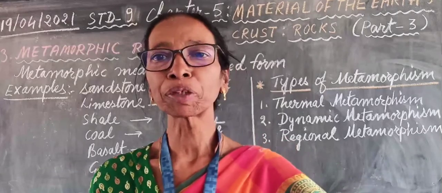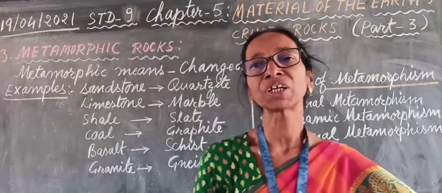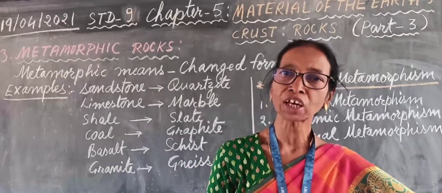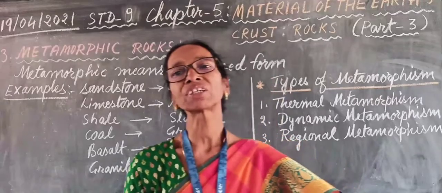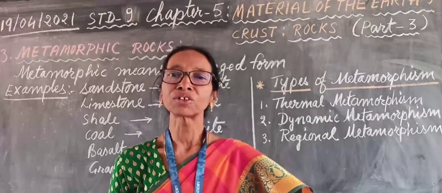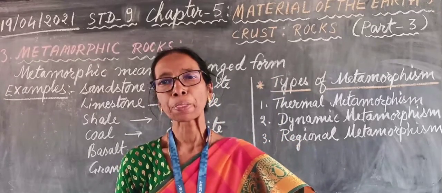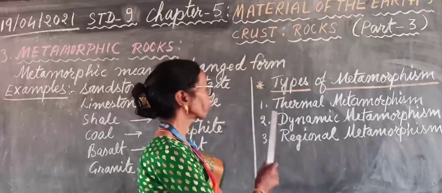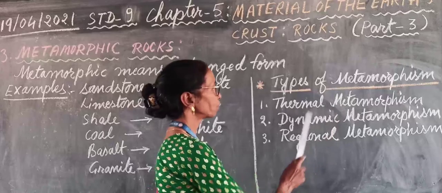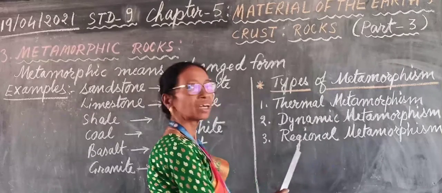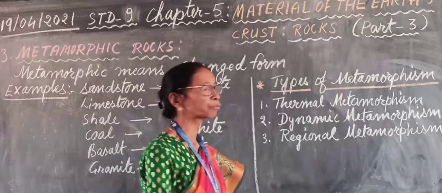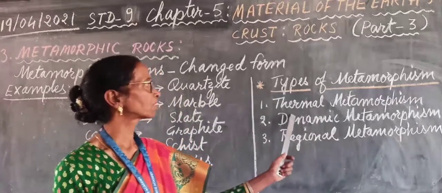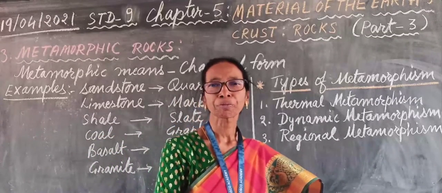What is the name of the process by which metamorphic rocks are formed? The process is known as metamorphism. There are three types of metamorphism: thermal metamorphism, dynamic metamorphism and regional metamorphism. What do you mean by thermal metamorphism?